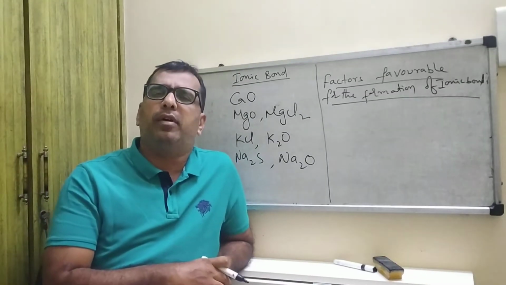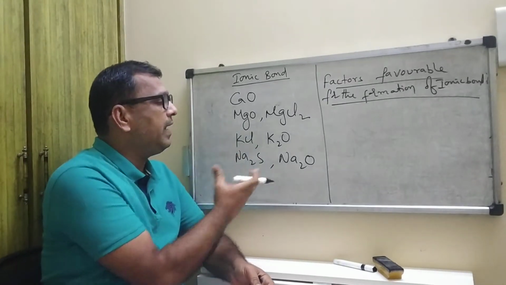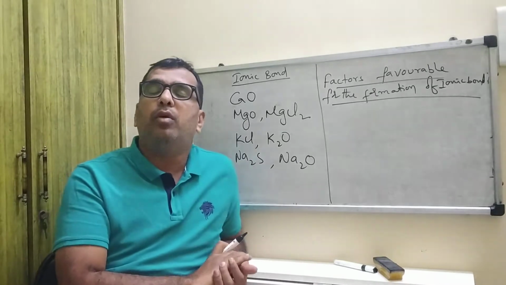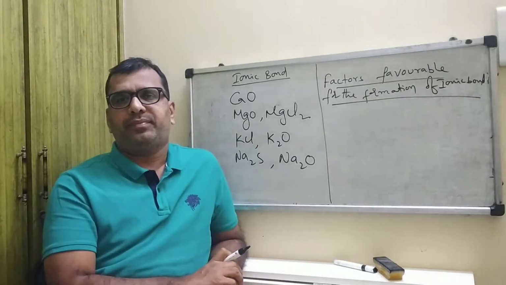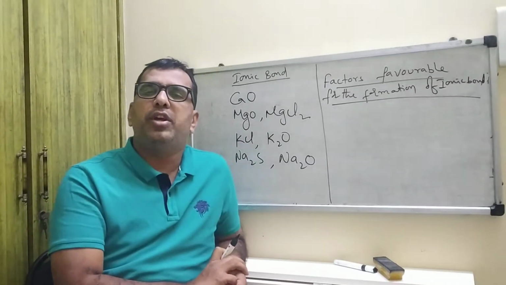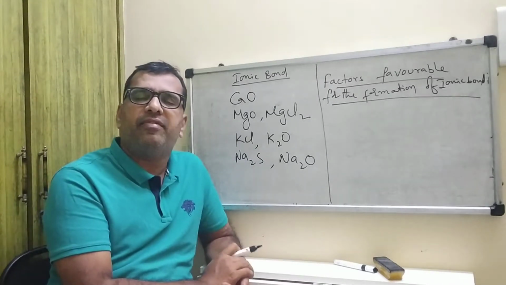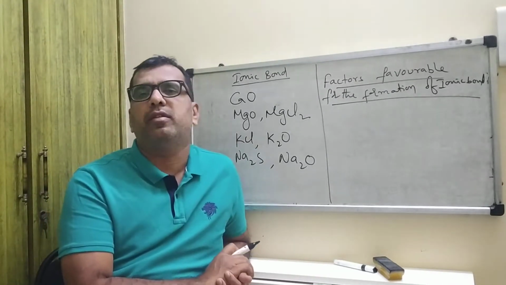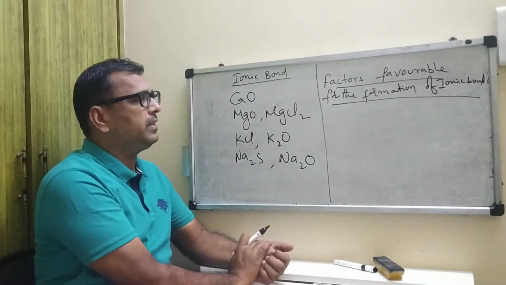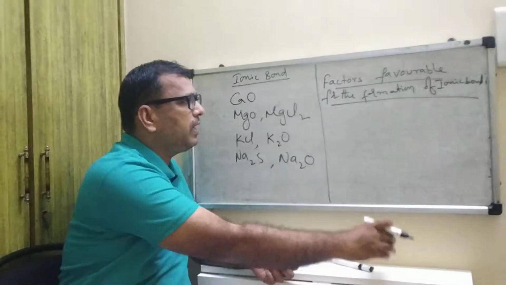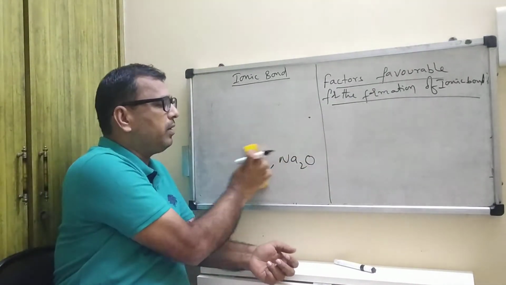Please write a detailed explanation of how these compounds form ionic bonds. I explained it in the last video. If you want any further examples, please comment, and I will definitely upload the respective molecules. Now, what are the favorable conditions for the formation of ionic bond?